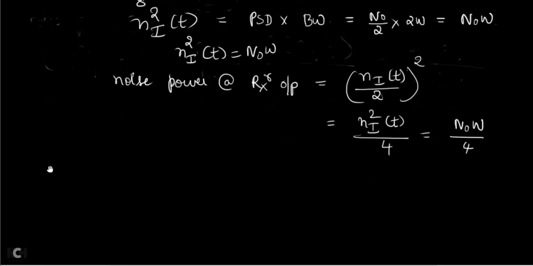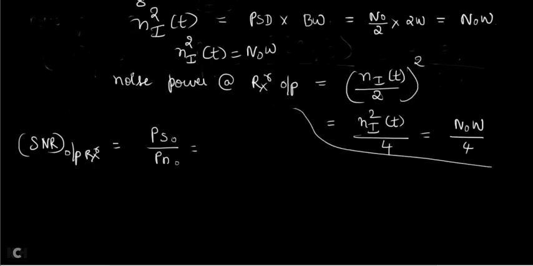Now that you substitute in the SNR output. We know that SNR output of the receiver is given by signal power by noise power at the output side. So you write down signal power AC square PM by 8 divided by the noise power, N naught omega by 4.